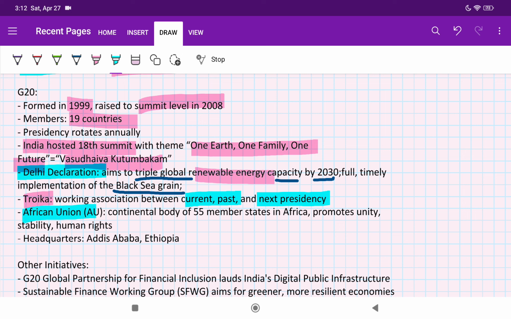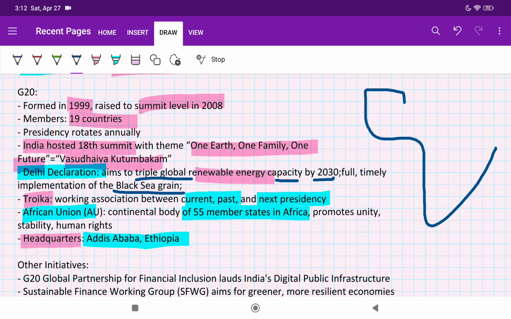Next, African Union. If you see here, it's a continental body of 55 member states in Africa. It's promoting unity, stability, human rights. That is not important. It's 55 member states. That can be an important question. And where is the headquarters of this African Union? It is in Addis Ababa, Ethiopia. So if you want to see a visual representation of where Addis Ababa in Ethiopia is, if you draw this Africa like this, right?